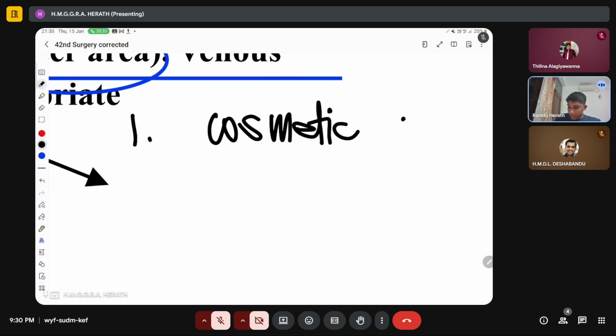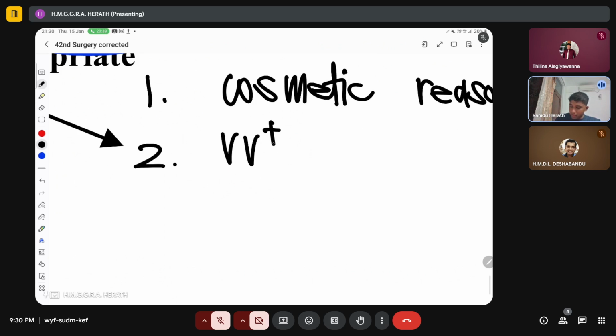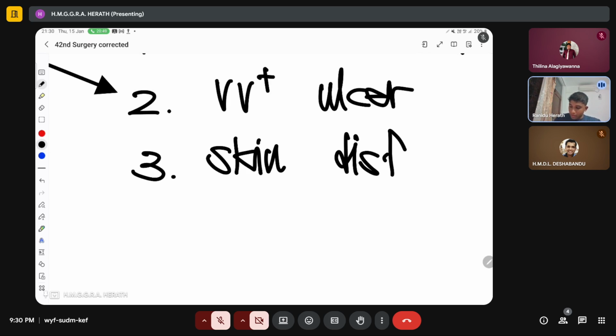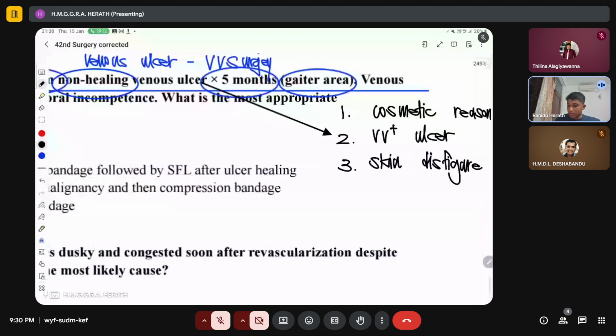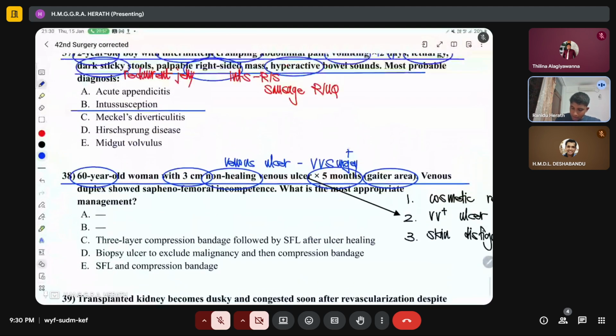When there is cosmetic disfigurement, you need to do varicose vein surgery. The other reason is when there is a varicose venous ulcer in the lower limb, right? And then another indication is when there is skin disfigurement. So if there is lipodermatosclerosis, venous eczema, and there is thickening of skin, you need to do urgent treatment of varicose veins.